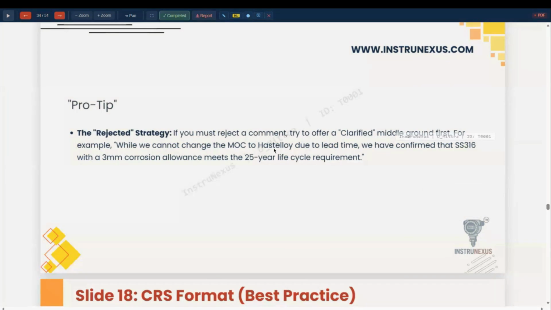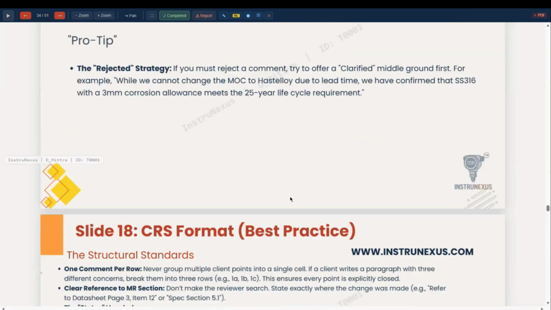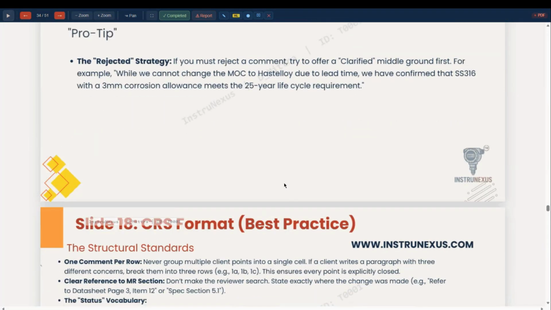This is just an example. Suppose the vendor has given a quote for Hastelloy C and you find that SS 316 with a corrosion allowance of 3 mm will meet the purpose, then you write it accordingly.